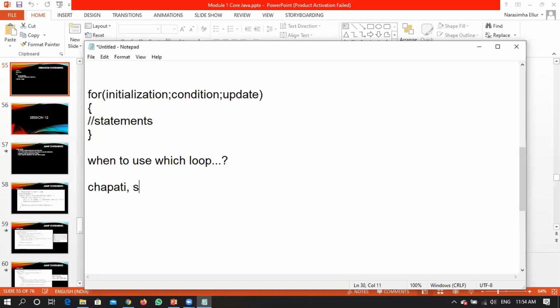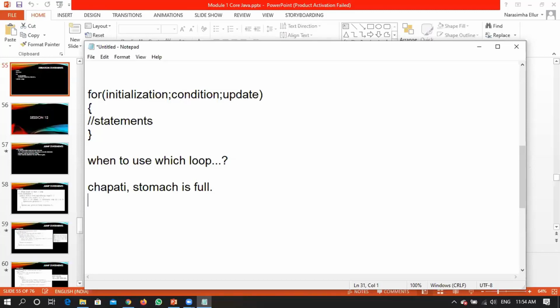Until your stomach is full. So this is the condition. That means until my stomach is full, I'll be continuing to have a chapati. Will you be having a complete chapati at one time? No, you will be having pieces of it, not a complete chapati in one iteration.